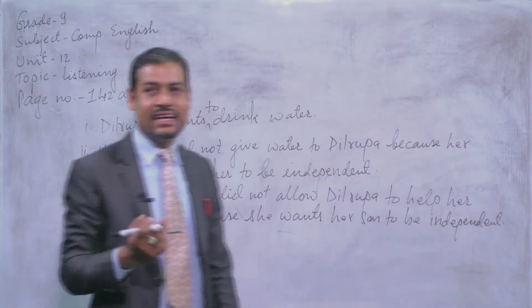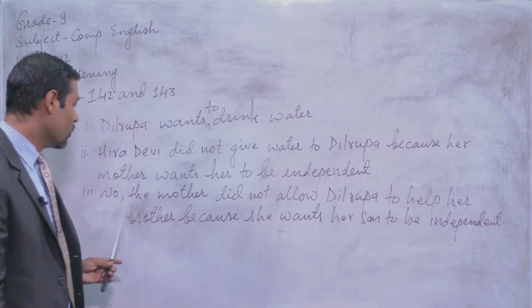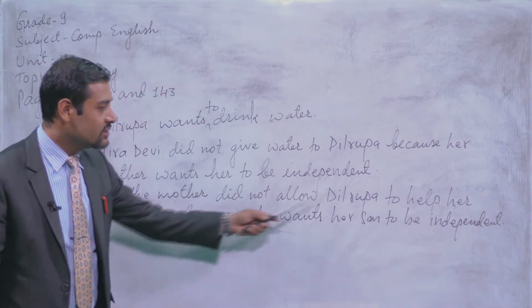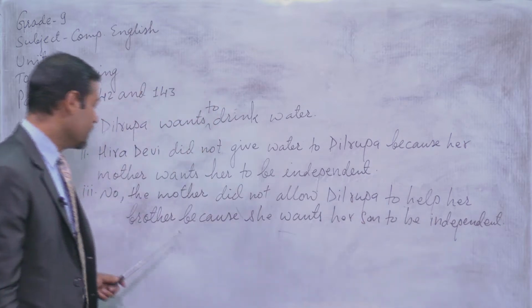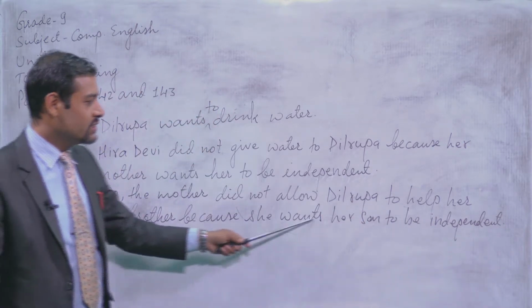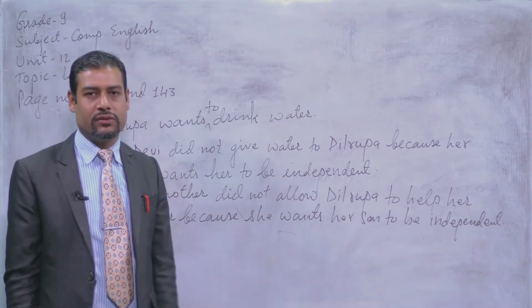See, so what is the answer? You have to write down. No, the mother did not allow Dilrupa to help her brother because she wants her son to be independent.